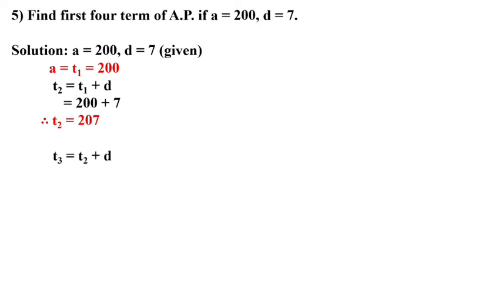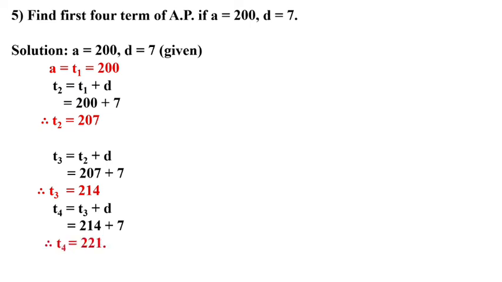Now T3 equal to T2 plus D. So T2 we got how much? 207 and D is 7. So total became 214. So T3 we got 214. T4 equal to T3 plus D. So T3 we got how much, student? 214 plus 7. It means the total is 221. So first term is 200, second term is 207, third term is 214, the fourth term is 221 are the first 4 term of AP.